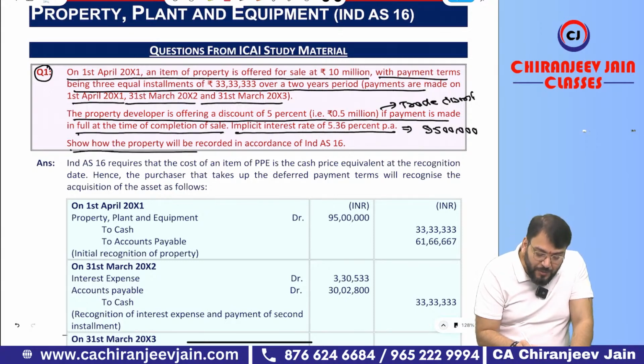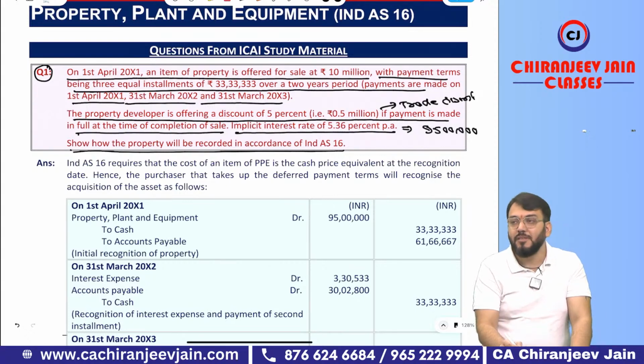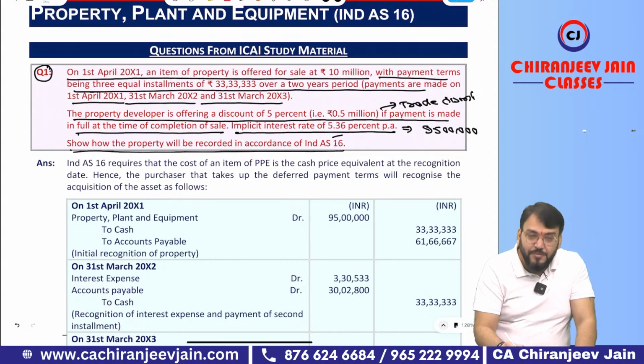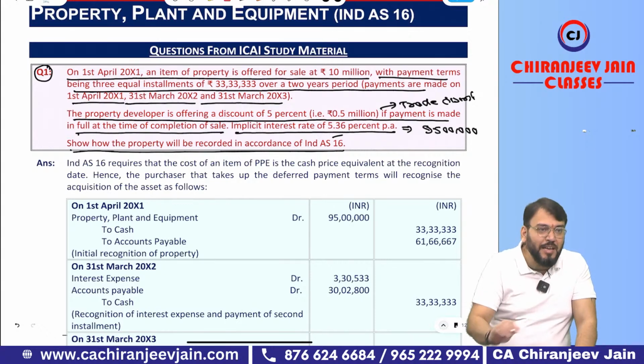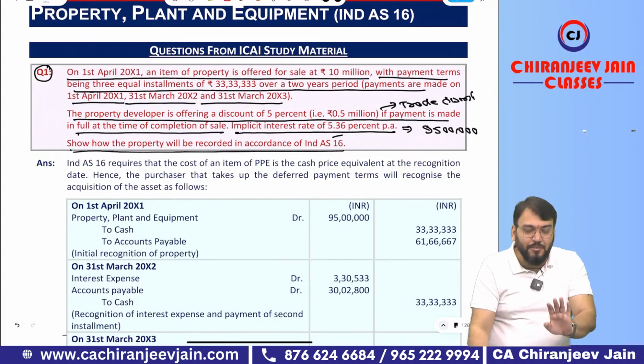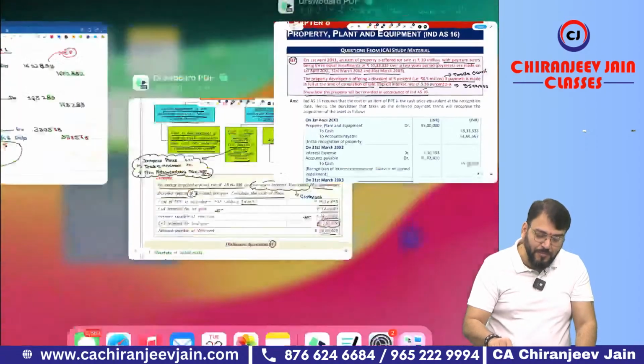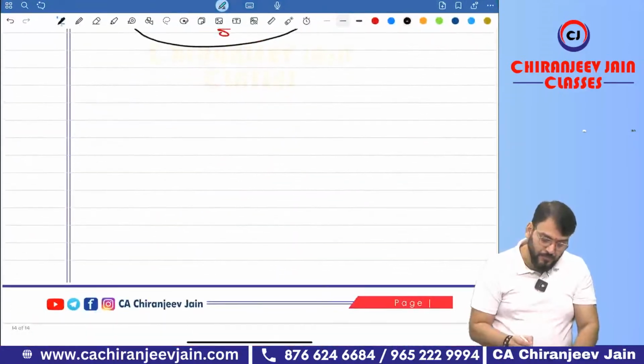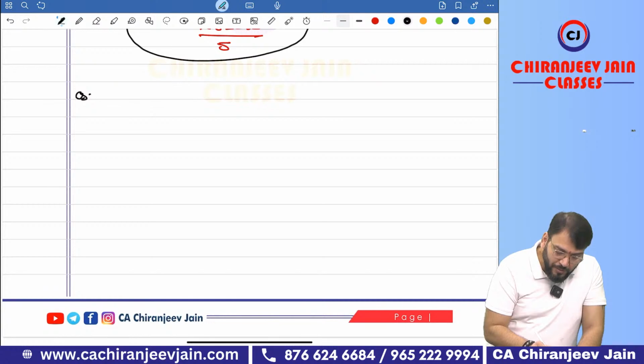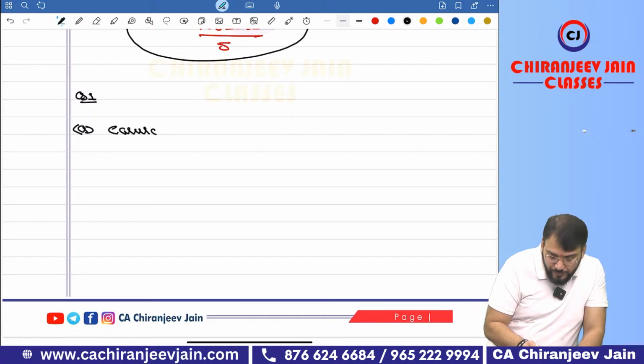So how will the property be recorded in accordance with Ind AS 16? Now they have given a discount rate. So we can calculate what? Present value. Let us do question number 1. First we will do point A. Calculation of cost price of PP.